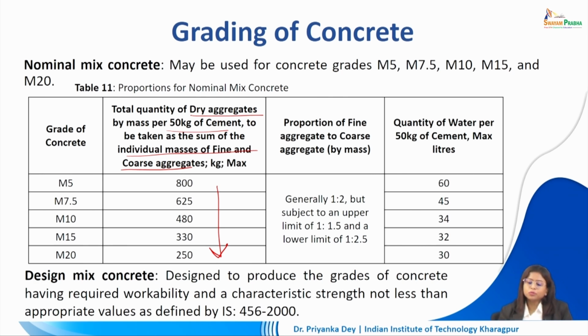Now, when we are proportioning fine aggregate to coarse aggregate, because of course in this mixture of dry aggregates there is also a proportion of fine versus coarse aggregate, generally a ratio of 1:2 is taken. The upper limit is 1:1.5 and the lower limit is 1:2.5 when we are comparing fine aggregate to coarse aggregate by mass in this mixture of total dry aggregates.